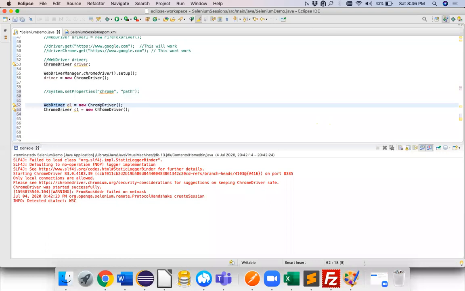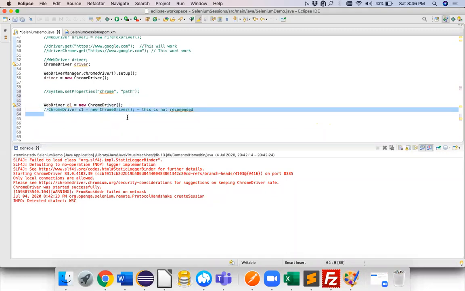Okay, we just have to simply change the class which is implementing the WebDriver interface. But in this particular scenario, you are limiting yourself to Chrome driver only. That is the reason this is not recommended, because you are limiting yourself to this particular Chrome driver only. Because in future, if you want to go from Chrome to Mozilla Firefox or to Edge or IE, Safari or any other browser, you will have to change the entire class implementation.